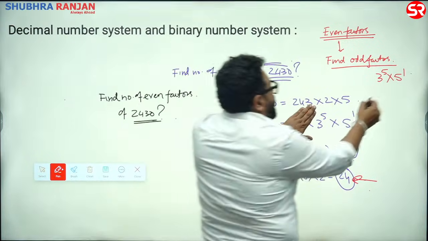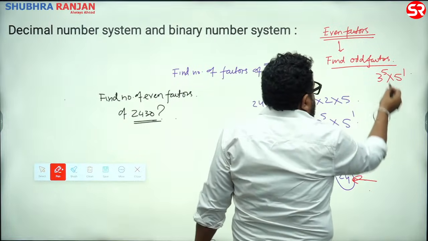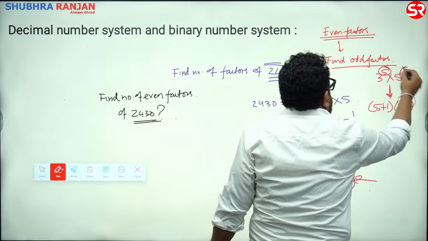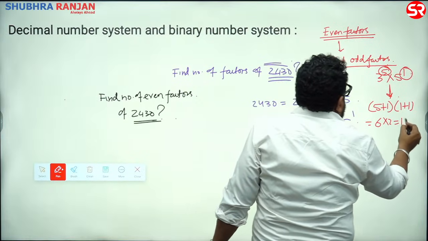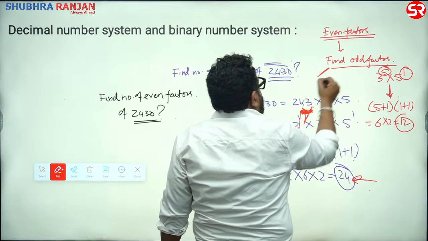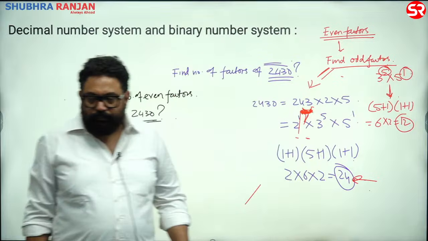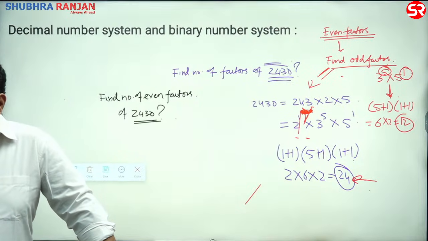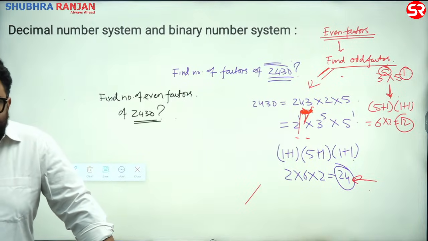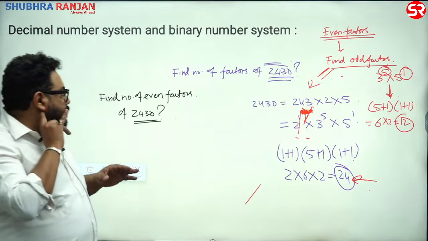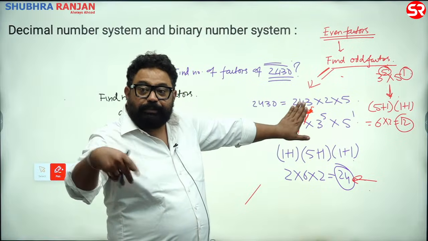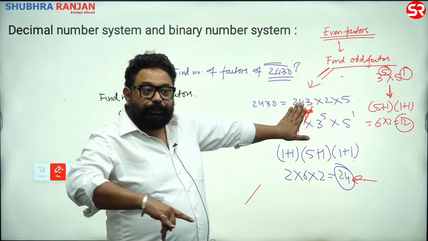Alright, so odd factors would be factors from here. So how many factors is this? 5 plus 1, 1 plus 1, 6 twos are 12. So number of odd factors is 12. Remember, this is important. Number of odd factors 12. You hide 2 and its powers. Is it okay? Tell me for sure. Once you hide the power of 2, all other prime numbers are odd, so find their factors, that would be odd factors.